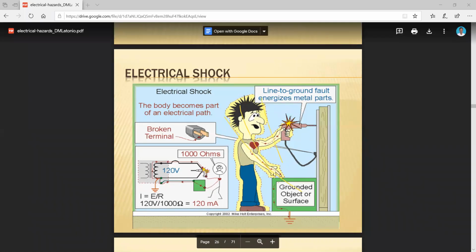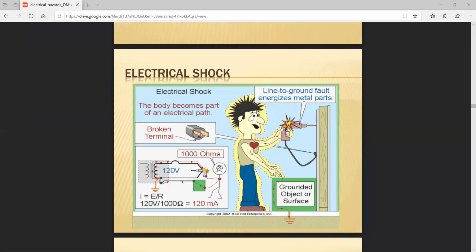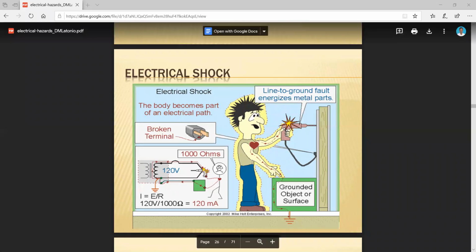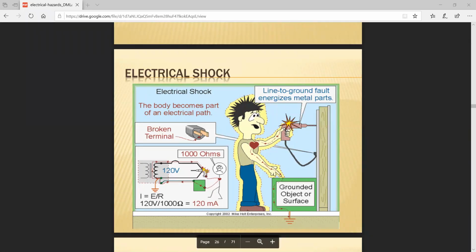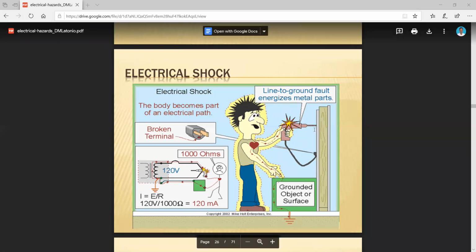Grounded object. So this is the chance for grounding. Line to ground fault: a different fault occurs on your system. See that, this is the line, this is the line, you are a human body, and this is the ground. It is one of the good questions: how is the fault transferred through a human body? The answer is line to ground fault. A single line to ground fault occurs. This is the line material, and this is the ground. The fault occurs between a line and ground. This type of fault can be analyzed.